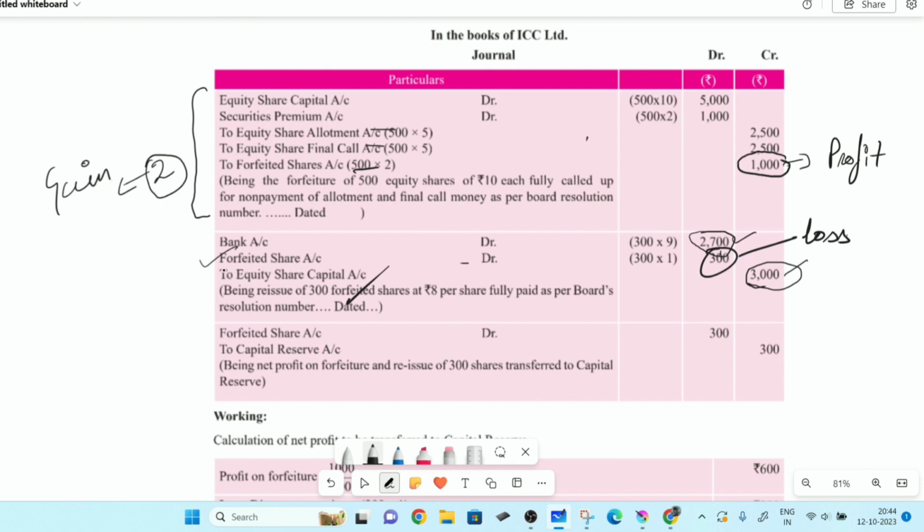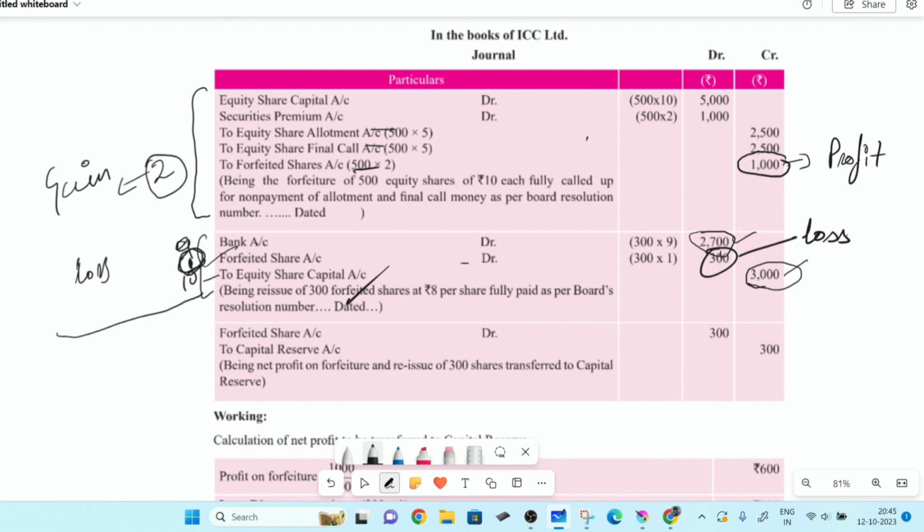How much is the gain? 2 rupees. And when we are reissuing, what is the loss for us per share, I'm asking you. Sir, per share value we don't have. Equity share capital is per share how much? 10 rupees. And we are selling for how much per share? 9. Then the loss is 1 rupee.